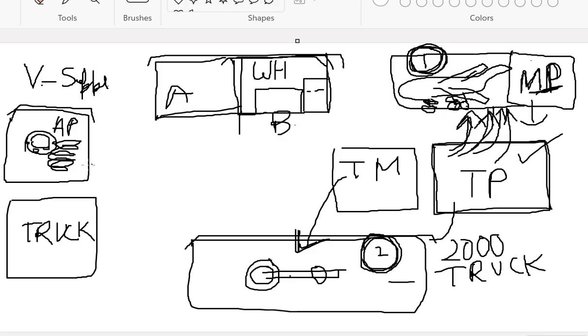Now suppose this truck company requires 3000 bearings of some specific size. So they give the order to this company TM.